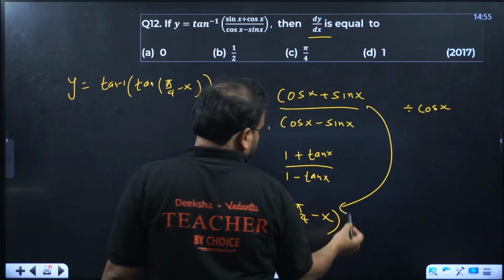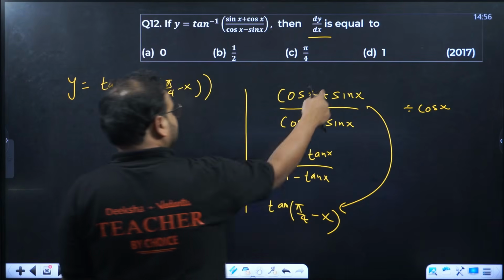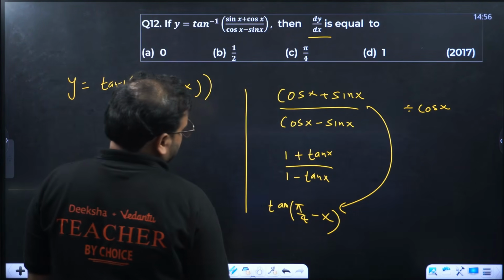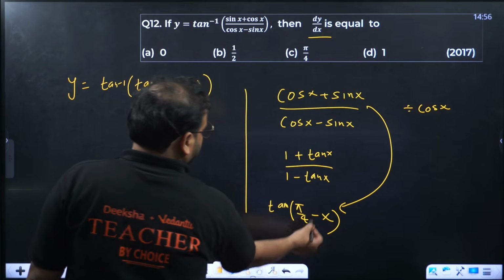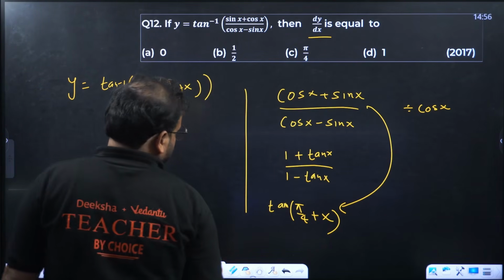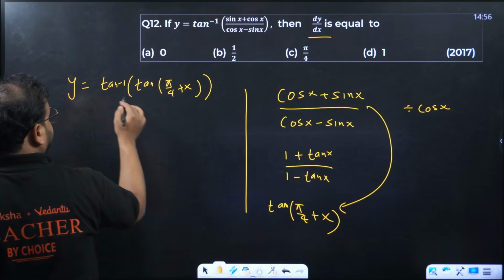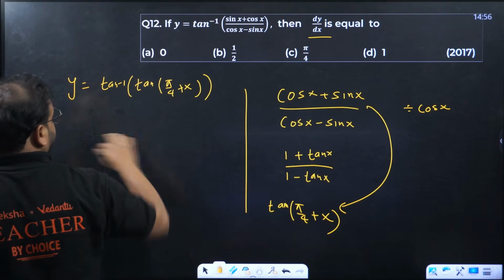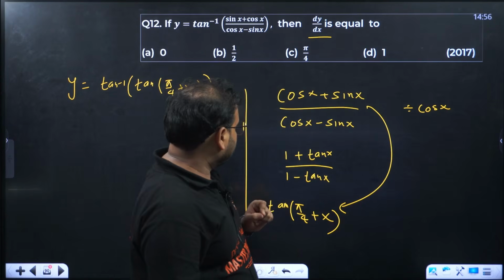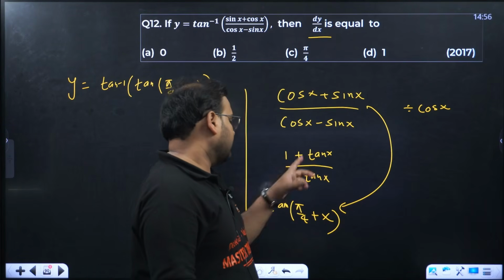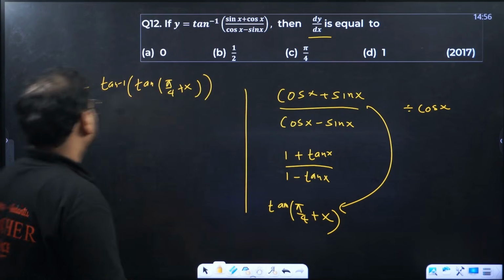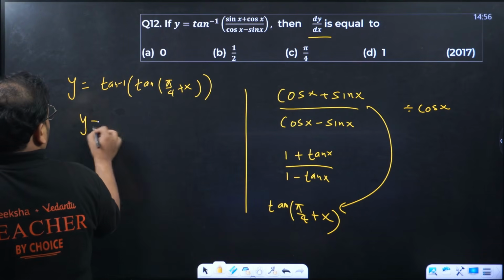Excuse me, my bad, this is plus, not minus. If this is minus and this is plus, the form changes accordingly. That's the form.